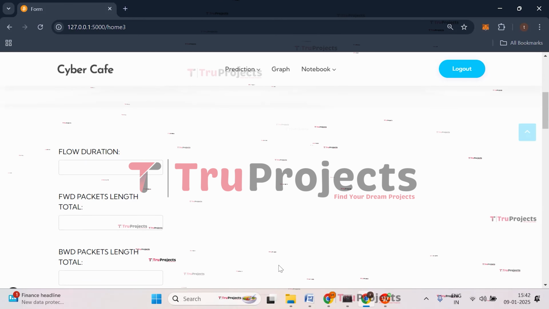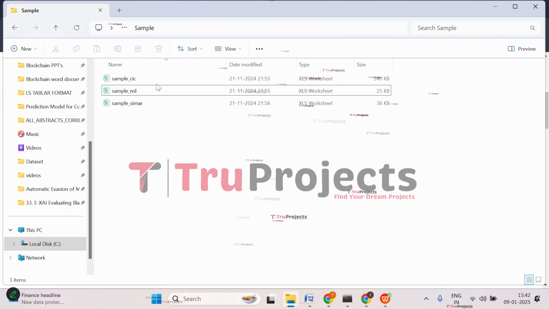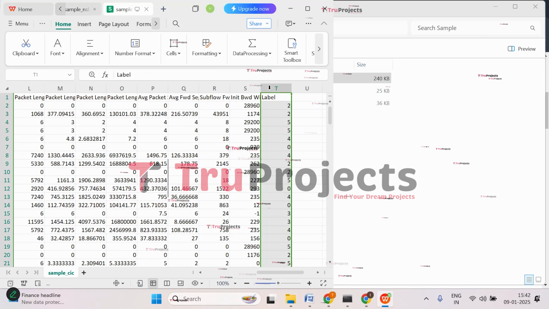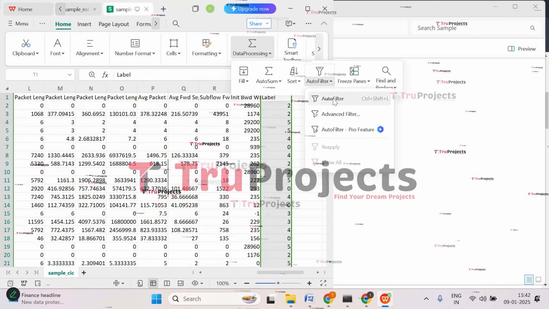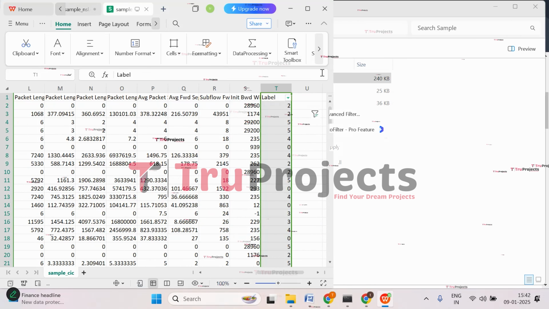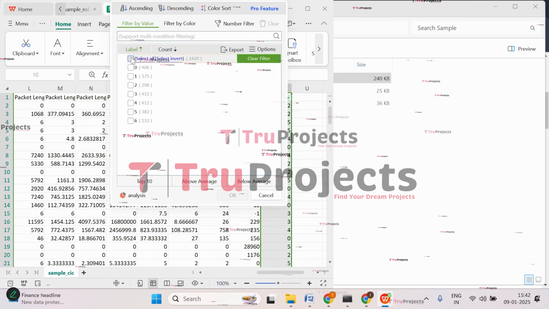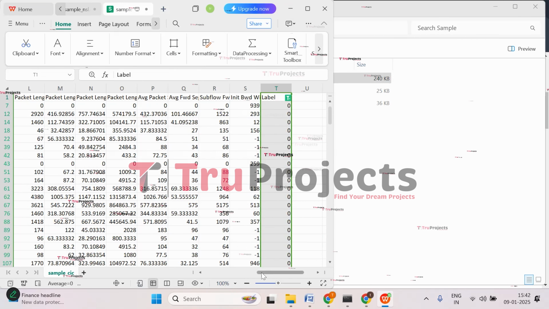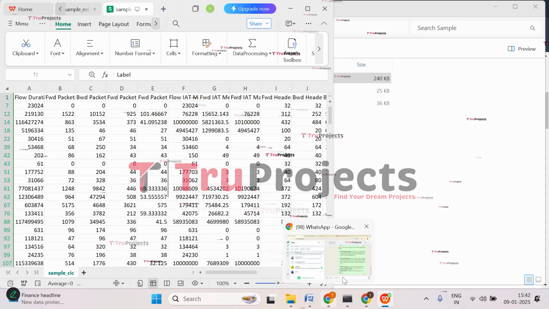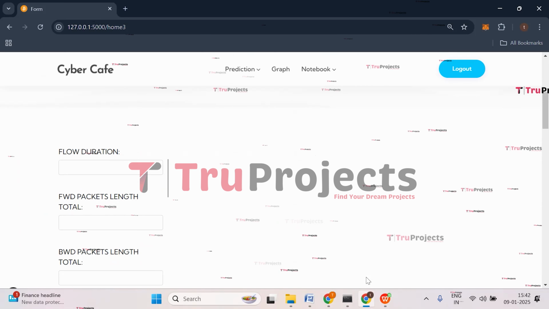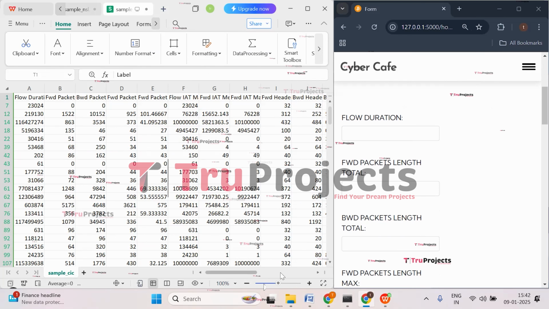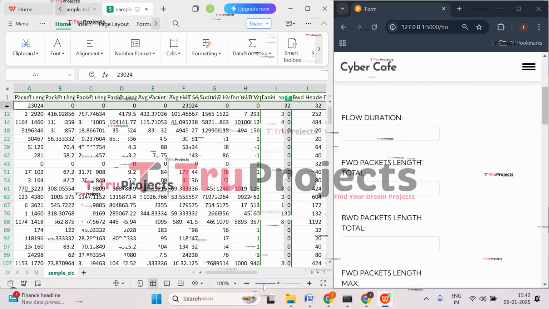Now let us enter them. For that, let's open the sample case. So here are the parameters. Let's apply filter. So in total we have 7 class labels. Let's apply filter to class 0. Click on OK, and let's apply. Let's upload the parameters. Let's give the input. So let's try with this case.